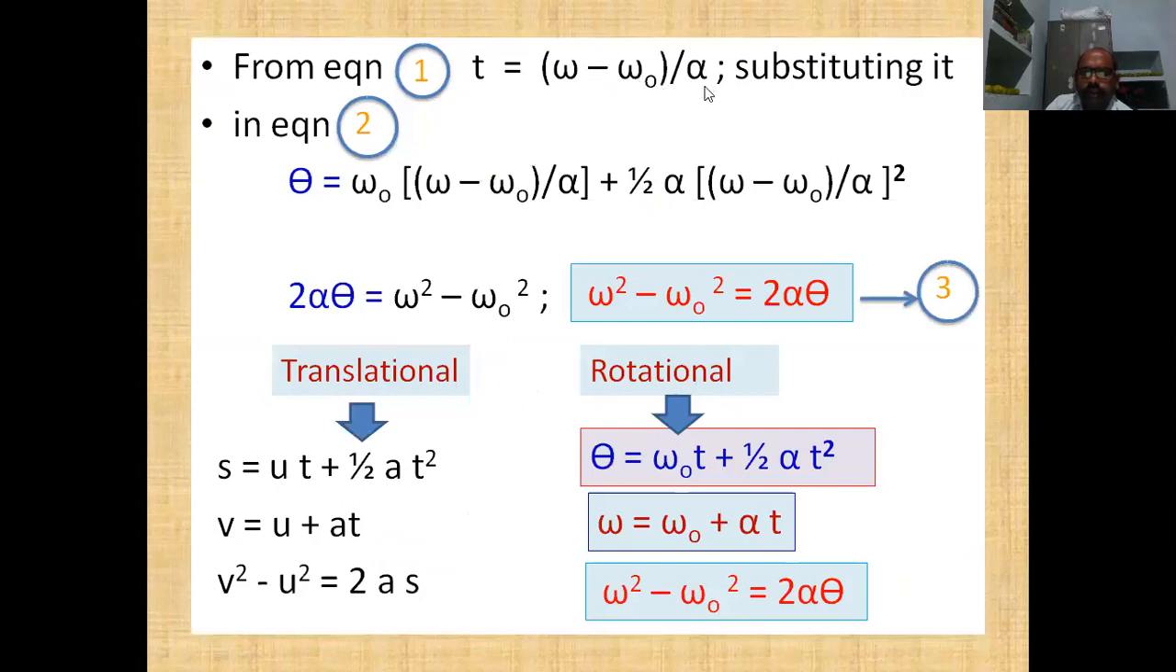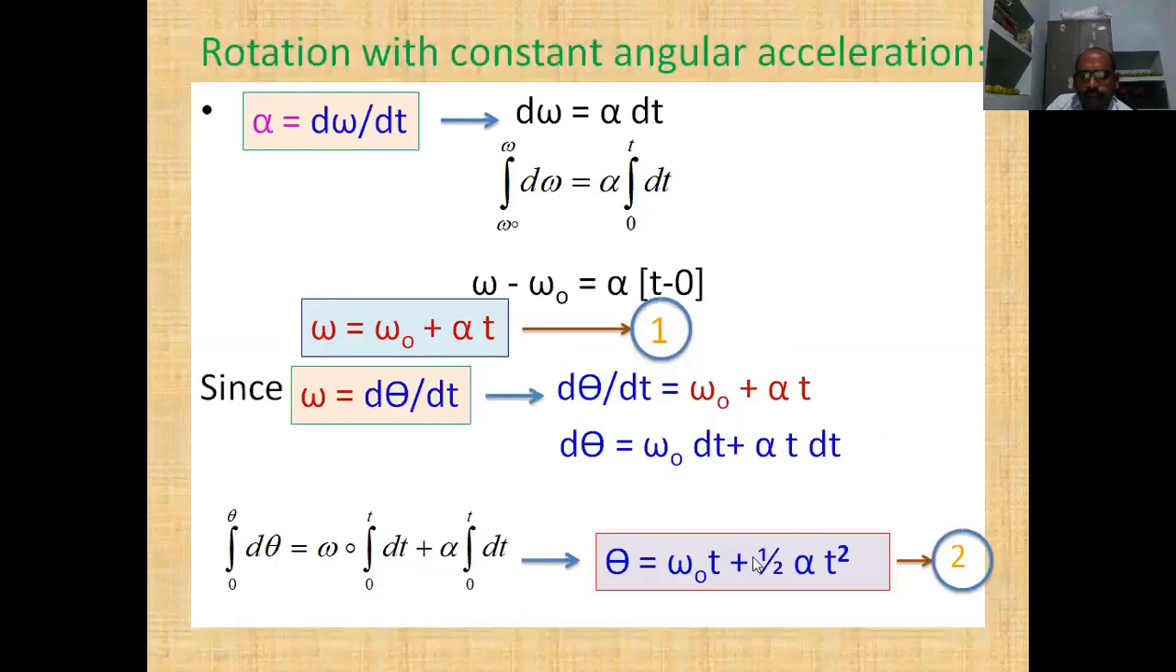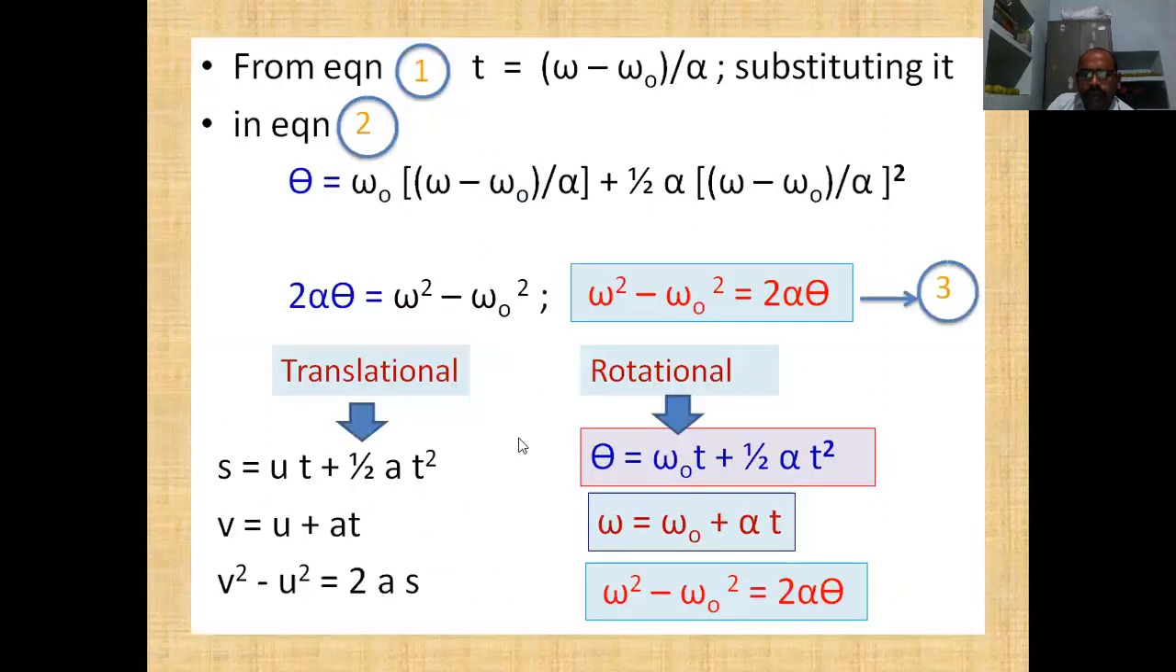Here we are substituting this t value in equation 2. Here we have the equation 2, so in this equation we are substituting the t value. By substituting the t value accordingly, theta is equal to omega naught t plus half alpha t square. So we have to simplify it.